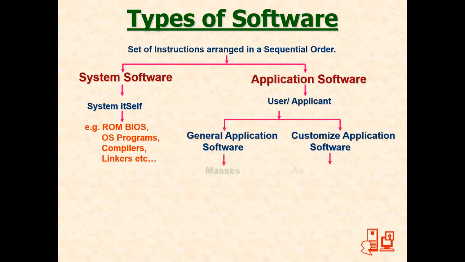General application software is software which is used by the masses, by many people. These are general software for everybody. A very good example is Typing Tutor, Microsoft Word. These are software which are not made for an individual person. They are made from a general perception. In Word, everybody has the bold button. In Word, everybody has the italic button. So this software is meant to work for all, and it is not made specifically for some people or some group of people. So that is general application software.